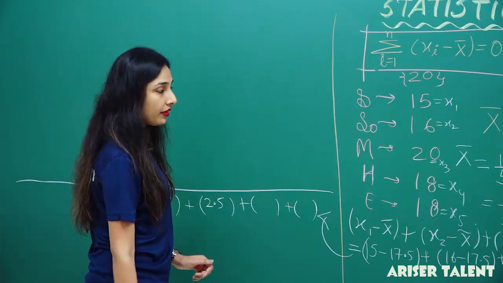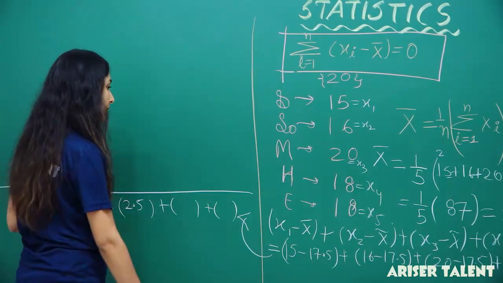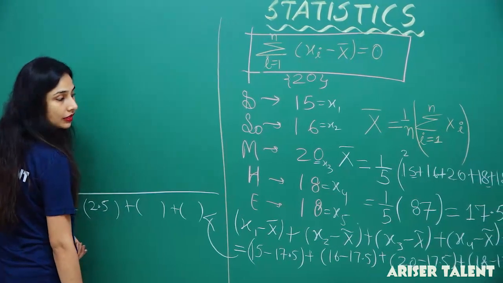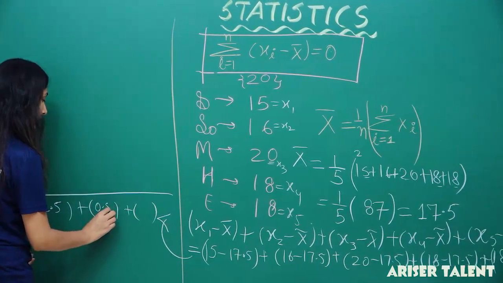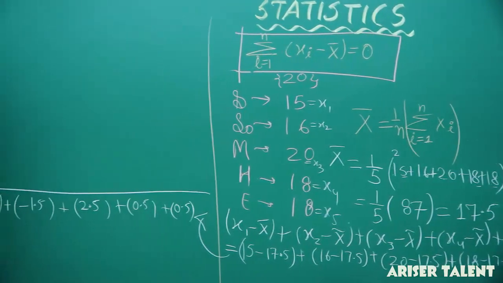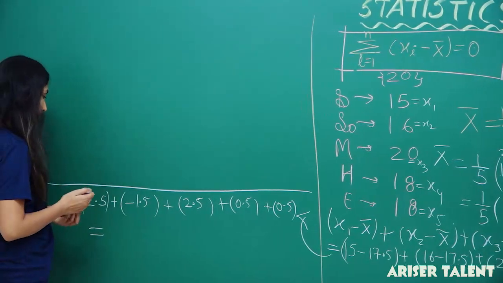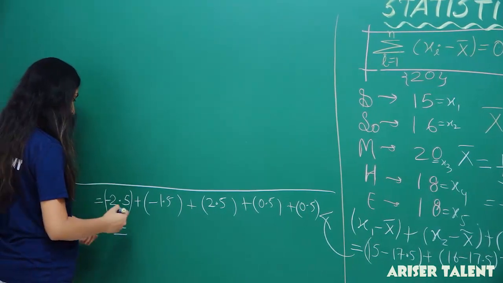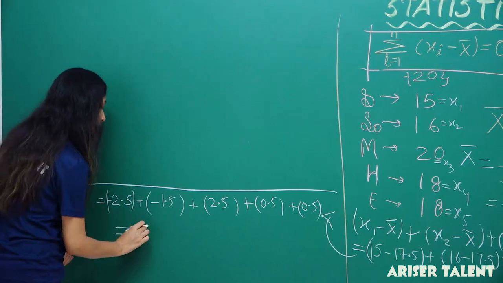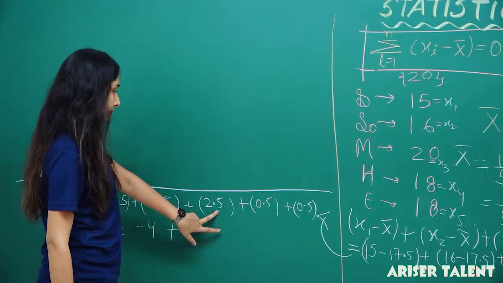Then I'm having 18 minus 17.5. Now 18 minus 17.5 is simply 0.5, isn't it? Again it is 0.5. So I'll add the positives and add the negatives. So minus 2.5 minus 1.5 is 0 here, 2, 3 and 4. So minus 4 plus 2.5.